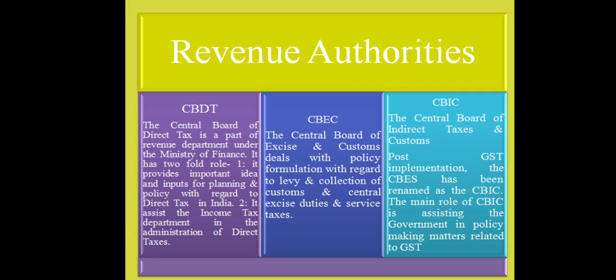Okay, students, one more thing which is most important to understand: as I said in earlier slides, to levy the GST there should be authoritative power. Now here we can see the three different authorities who collect the revenue under the head GST. The first is CBDT, that is the Central Board of Direct Taxes. It is a part of the Revenue Department under the Ministry of Finance.